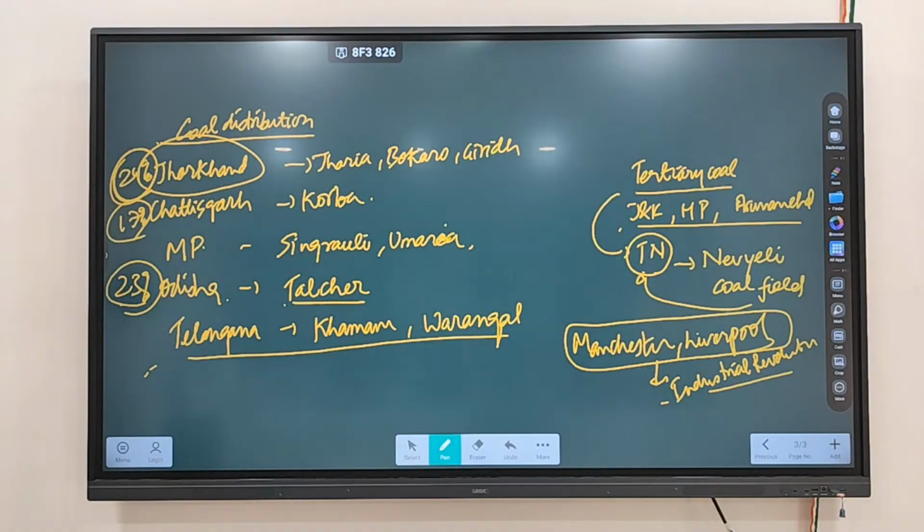So you write the heading: world distribution of coal. First, write down England: Liverpool, Manchester, South Wales. Then Russia, write down the Siberian region.